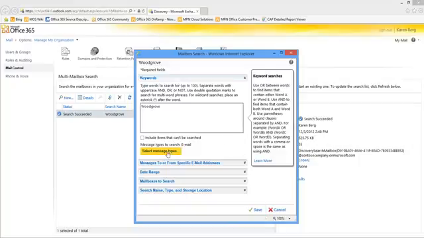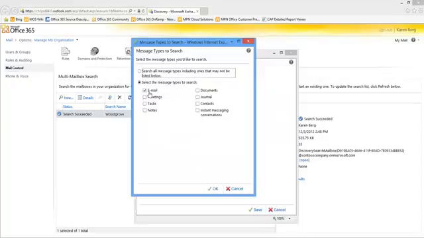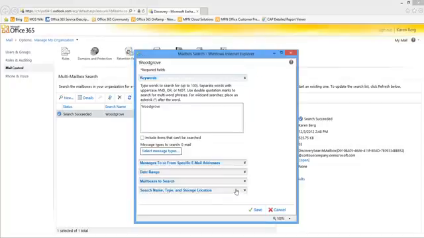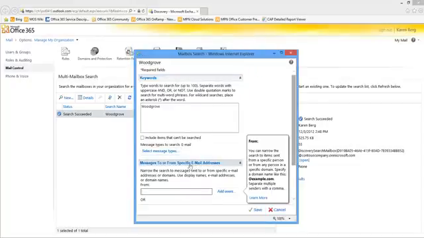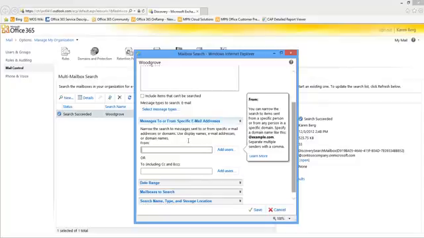I can also search across different message types. By default, I'm just searching across email, but I can also choose to search across meetings, tasks, notes, documents, journals, contacts, IM conversations, etc. I can also choose specific messages to or from specific email addresses or email domains.